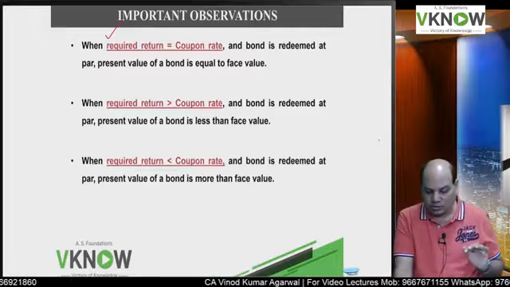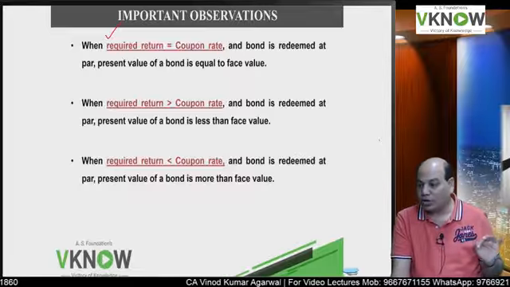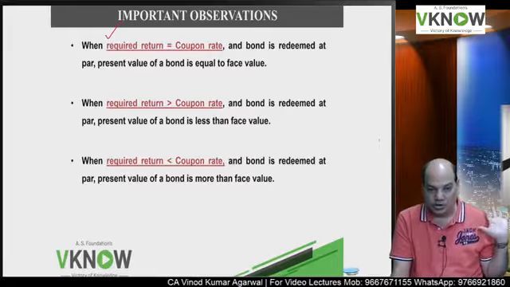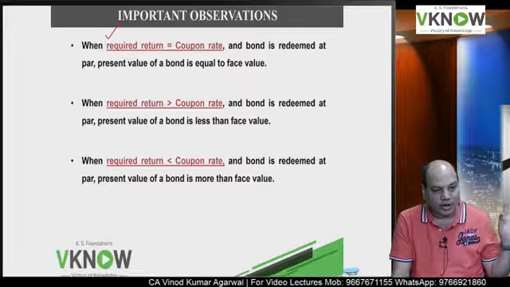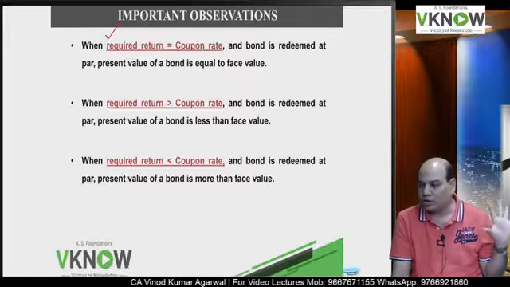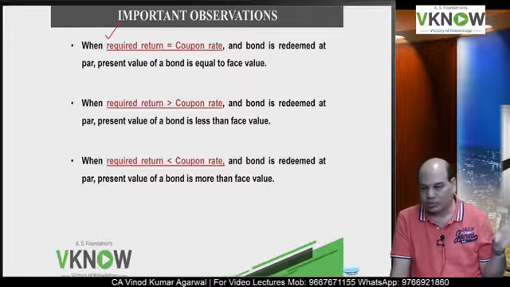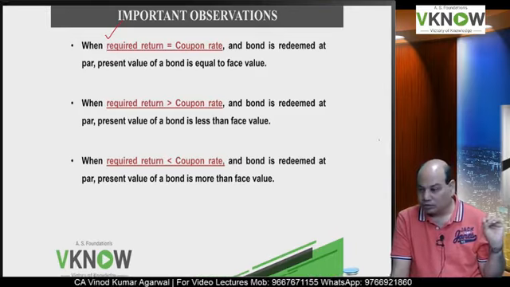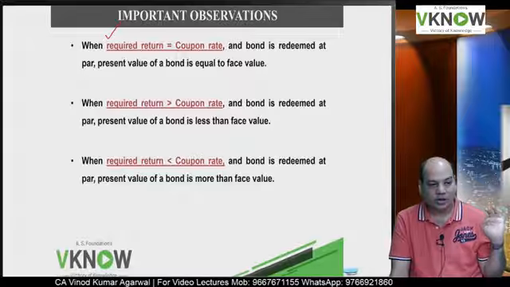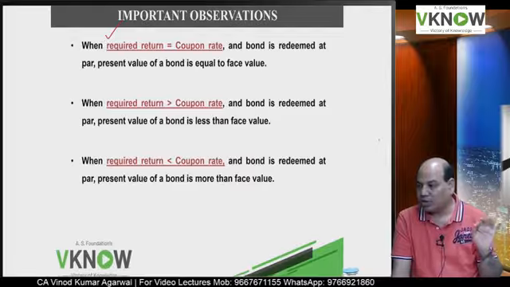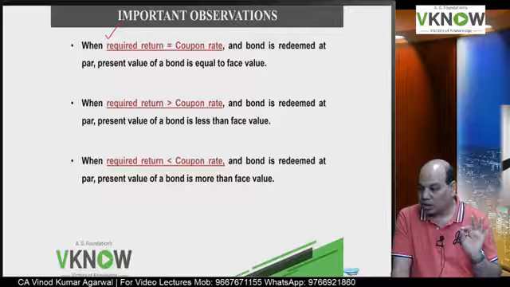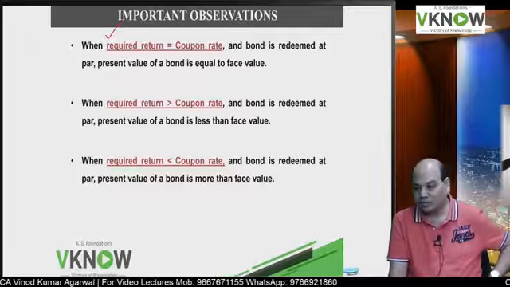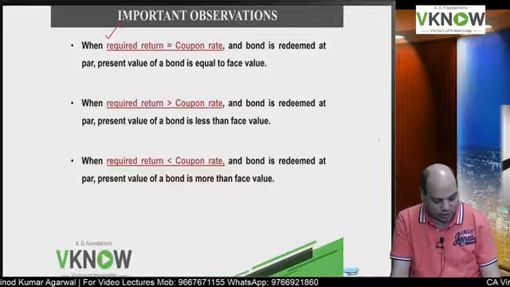And what was my case number 3? When required return is less than coupon rate. Right, when required return is less than coupon rate. Every small detail you have to write, because the nature of the exam is now very different. And the bond is redeemed at par. Every minute detail we have to understand.